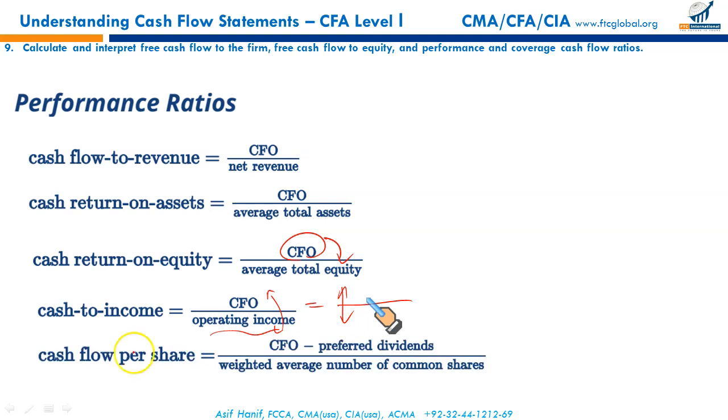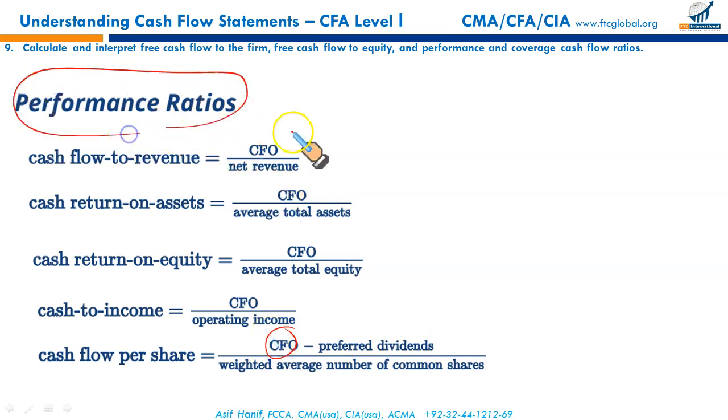Then we have cash flow per share. This ratio is similar to EPS. In EPS, we take net income minus preferred dividend upon the weighted average number of shares. But here, instead of net income, we use cash flow from operations. So it is similar to EPS, but we use CFO instead of accrual-based income to get a cash impact of the performance.